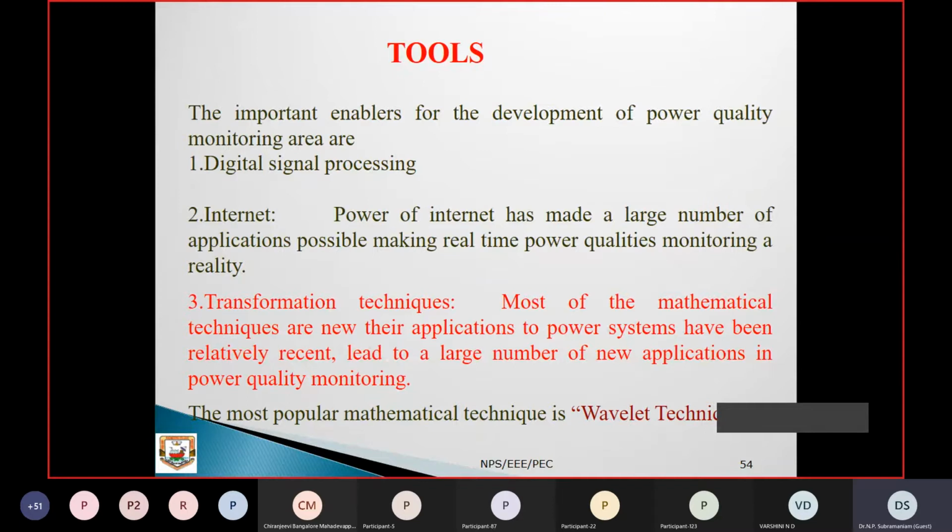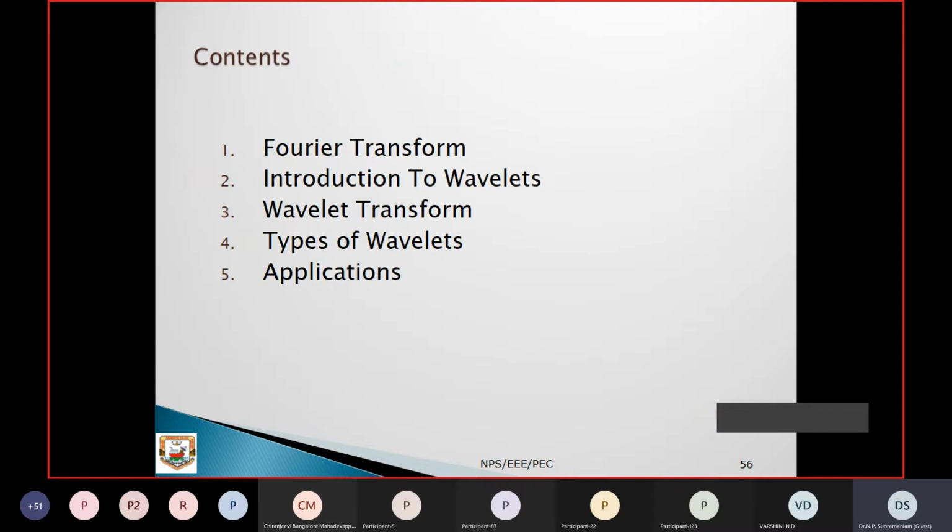Different transform techniques are still available. Now I'm concentrating on the Fourier transform, because the very basis of the wavelet transform is Fourier; it's fundamental. They are derived from the Fourier transform. That's why I'm taking the Fourier transform. Then the introduction of wavelets, the wavelet transform, types of wavelets, and applications: how we can use this for removing unwanted signals and how to take decisions, everything can be done.